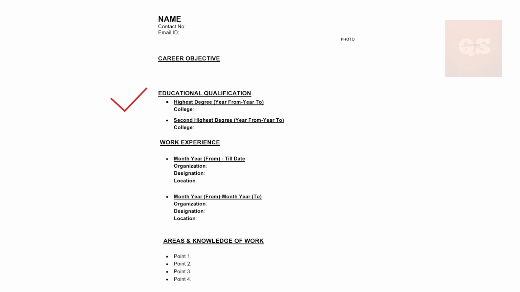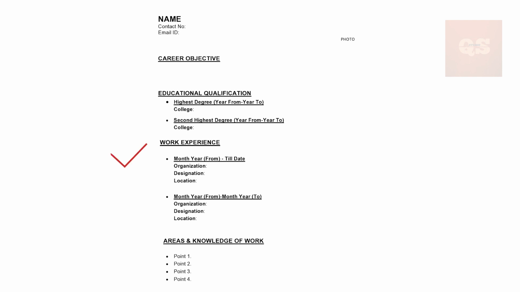As I said, for educational qualification, your highest degree should be mentioned first, then your next degree. Basically, what your degree is, from where you did that degree, and the year. If you have done your BTech, your engineering, mention that year, like 2002 to 2006, though mainly it is four years. If your postgraduate is for two years, mention that year, 2009 to 2011, and from which university or college you have done it. These details are enough. Your marks or percentage attained does not matter. It is not required actually.